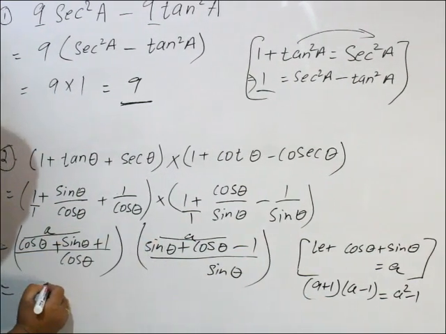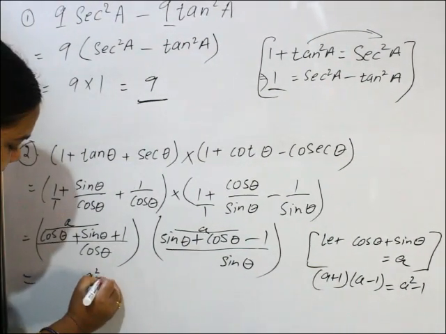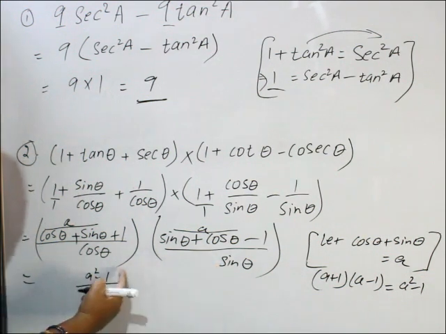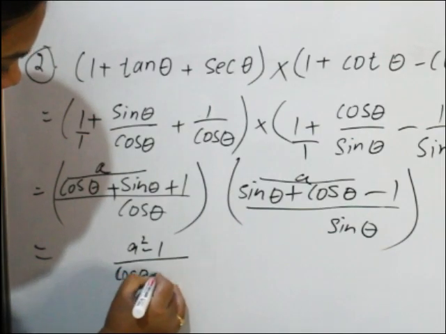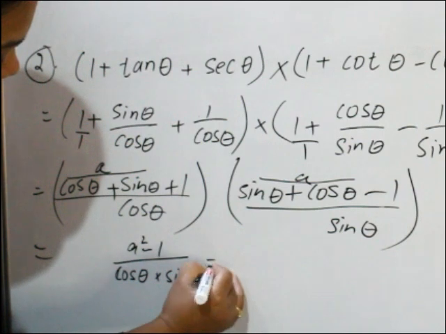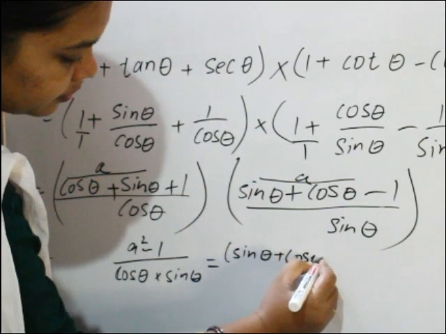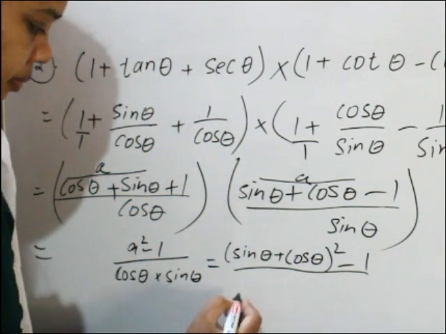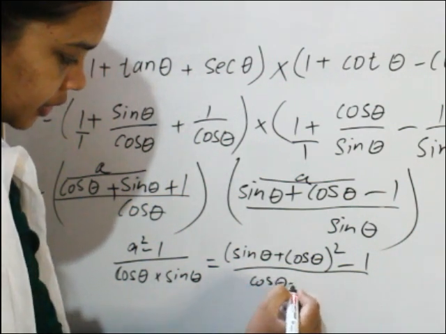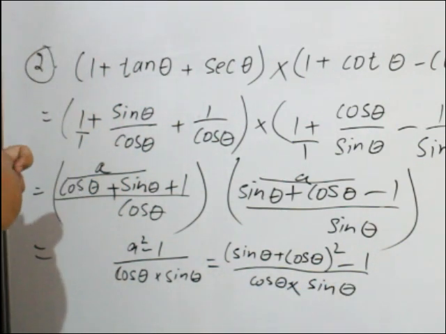So what I can write here? A square minus 1. What is A? A square minus 1 by denominator cos theta into sin theta. A square means sin theta plus cos theta whole square minus 1 by cos theta into sin theta. Now see children, I'll erase the first question. I hope you have written first one.